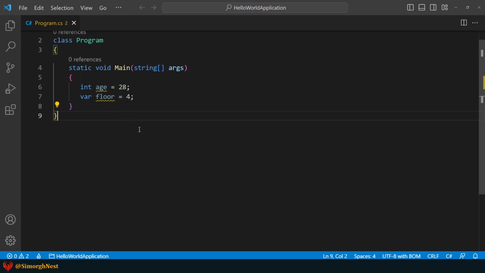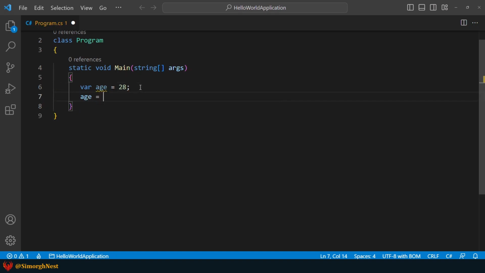You have to know that when a variable is declared with var keyword, it must be initialized. For example, here, our code is highlighted in red. So, let's assign a value to the variable and get rid of this error.